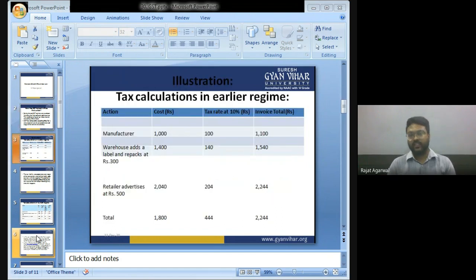Tax calculation in the earlier regime. Let us see how tax was calculated before GST. That is given in this.